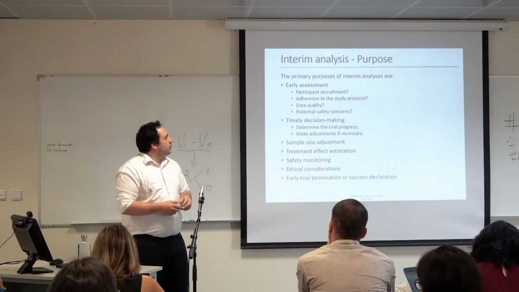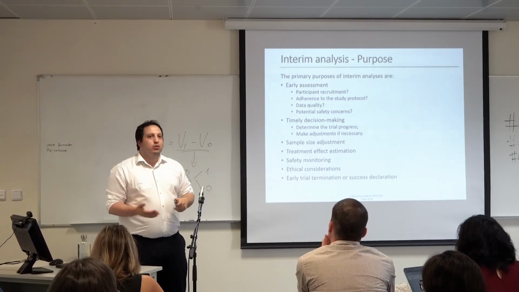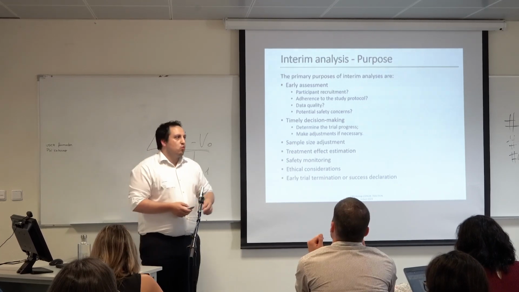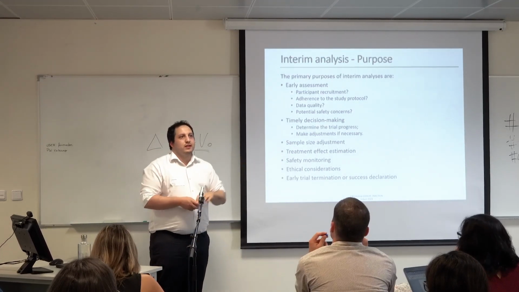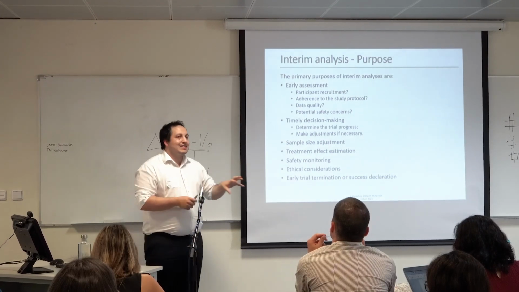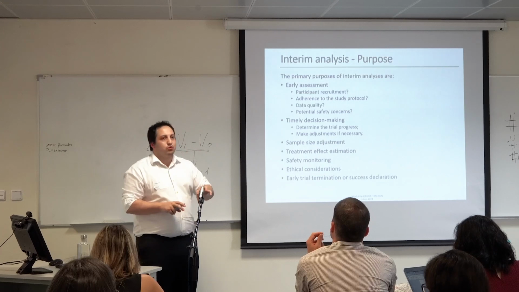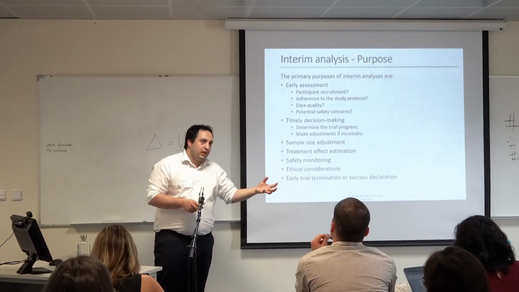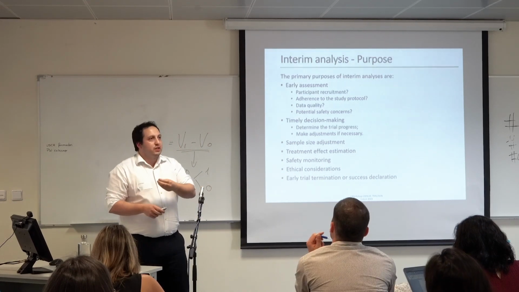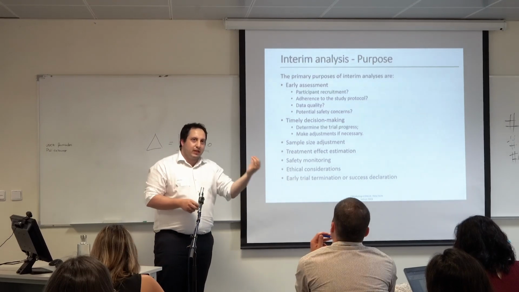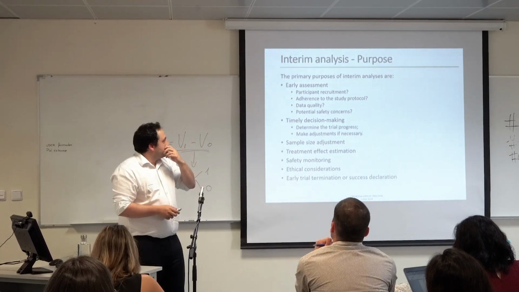For example, the participant recruitment. If we are in a multi-centric trial and one center is recruiting a lot and another center is not recruiting so well, we can assess that in the interim analysis and try to have compensating measures to understand what is happening. Sometimes not recruiting too much is bad, and sometimes recruiting too much is also bad, because we can also have a bias inside the center.